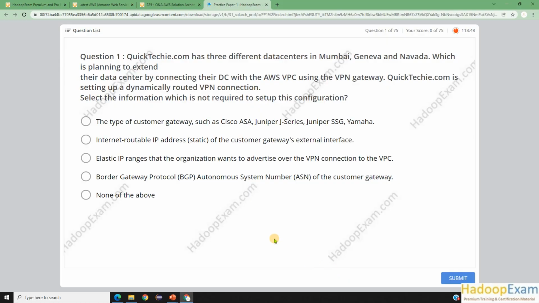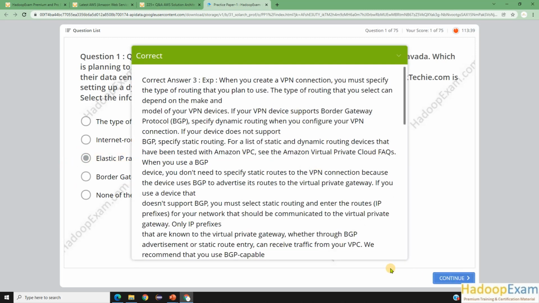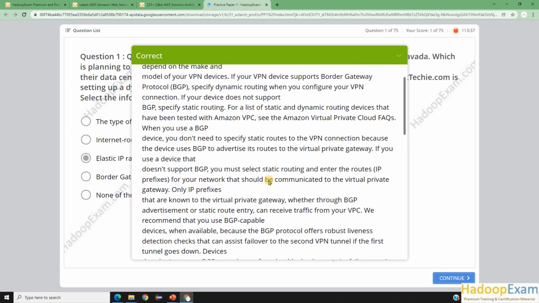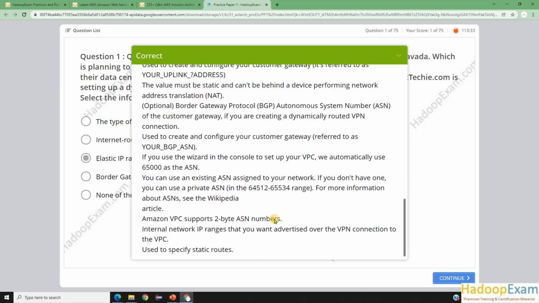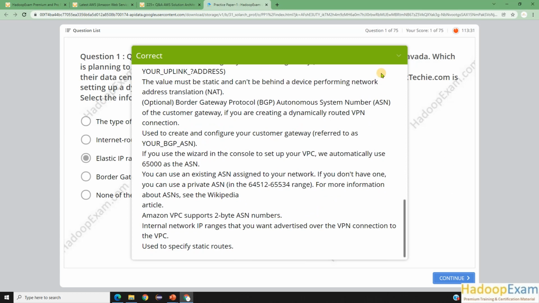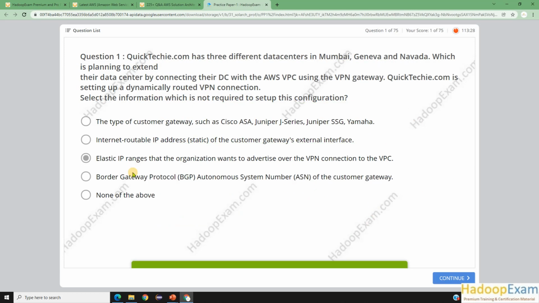So the answer for this question is: elastic IP range that the organization wants to advertise over the VPN is not needed. You can submit it and you can see this answer is correct, and it will provide the explanation as well. I know the formatting is not very good; we'll try to take care of that next time. Even if you answer wrongly, the explanation will come to you and give you the detail.